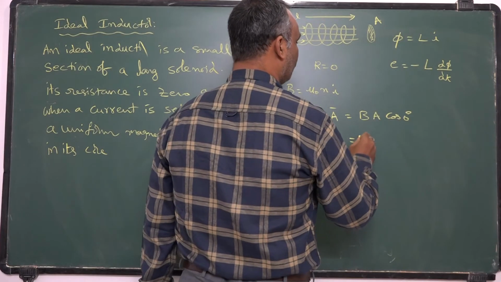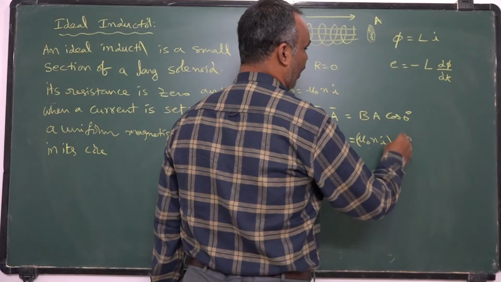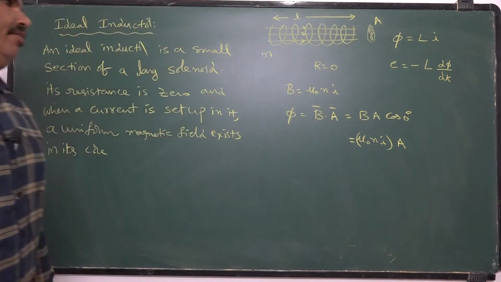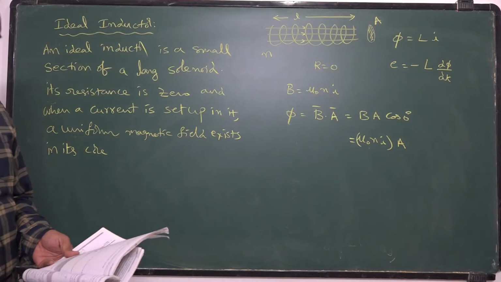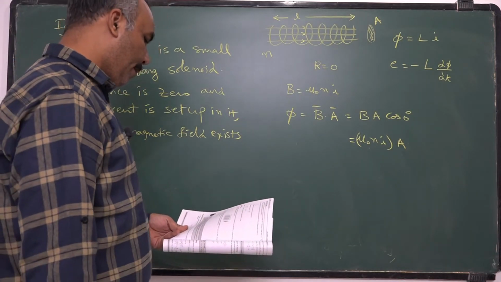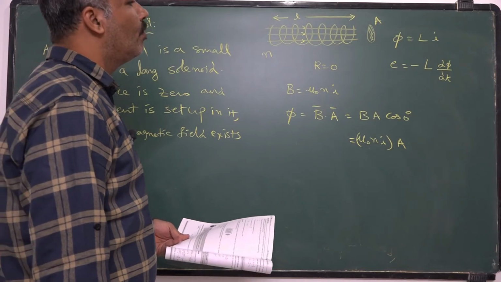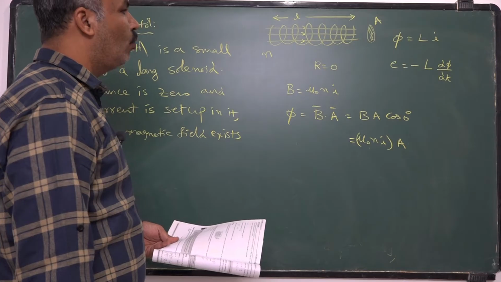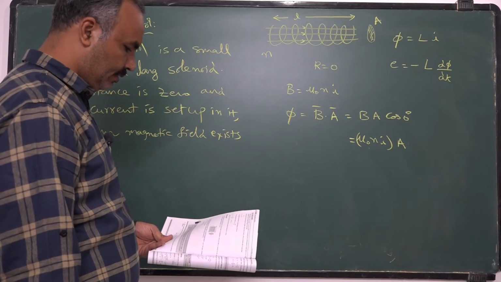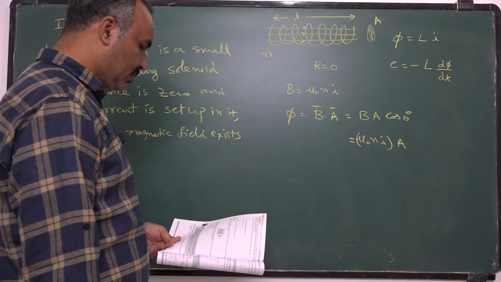Strength of the field is mu naught n i, area is A. So phi is mu naught n i A. That is the flux linked here. We need to find the self-inductance.